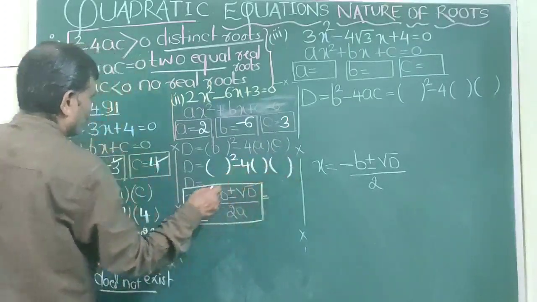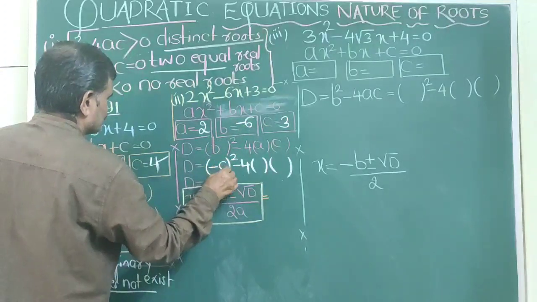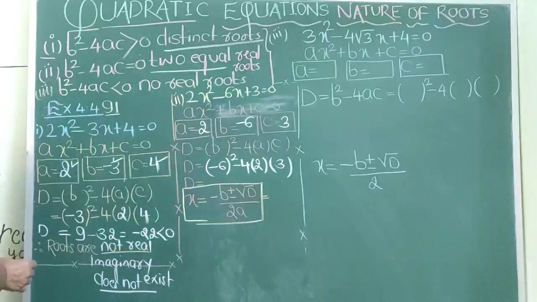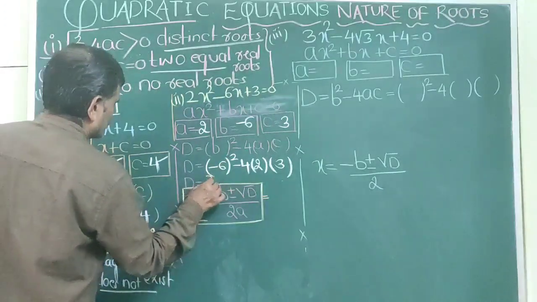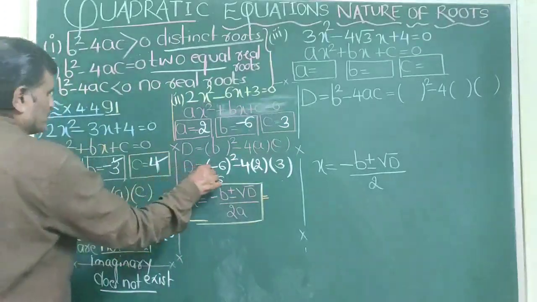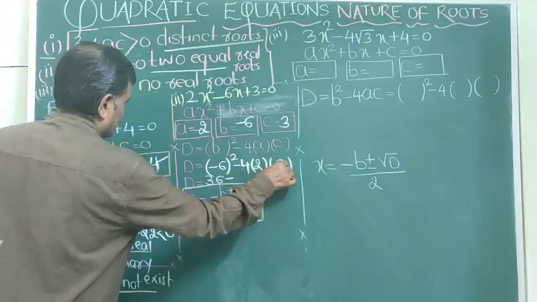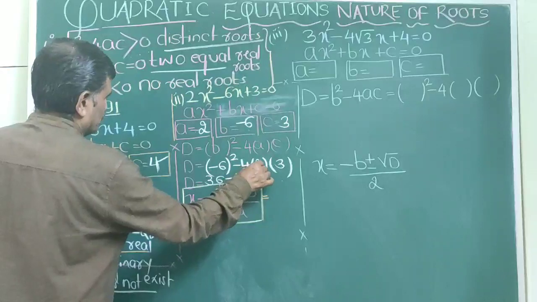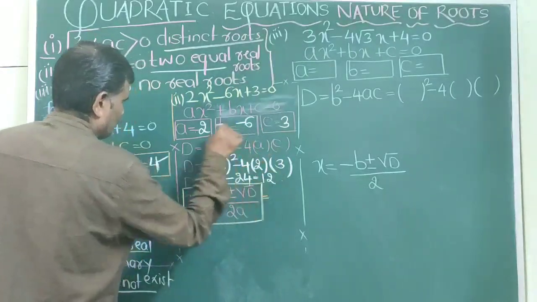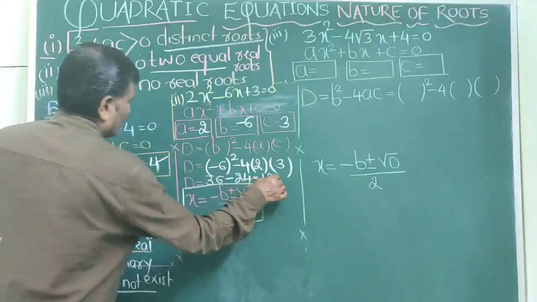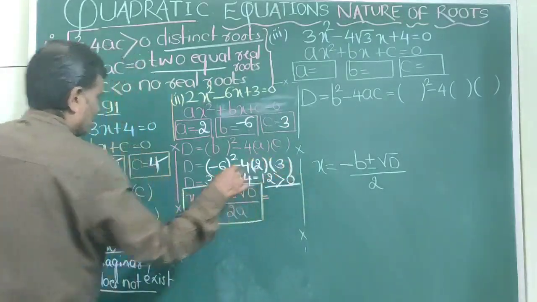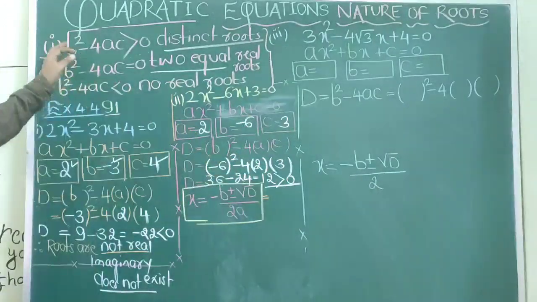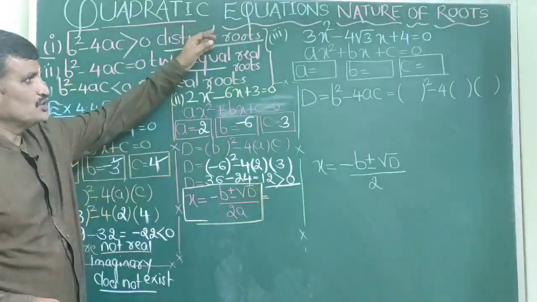How to find the discriminant? Put it here: minus 6 squared, minus 4 into A and C. So what am I getting here? Minus 6 squared is 36. 4 2s are 8, 8 3s are 24. So the discriminant is 12. My dear children, the discriminant is 12, which means 12 is greater than 0. And if the discriminant b squared minus 4ac is greater than 0, that means the roots are distinct. The nature of the roots is distinct.